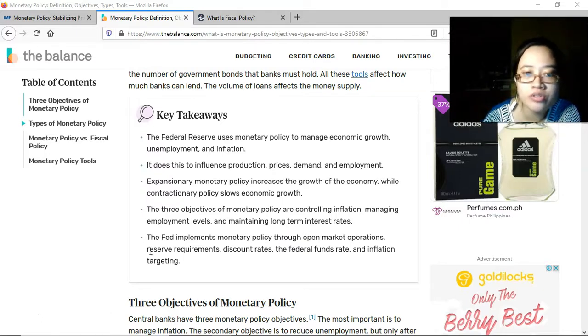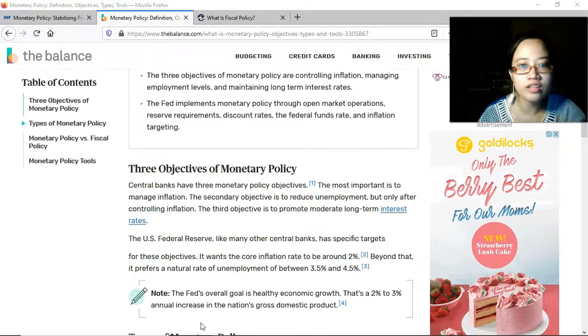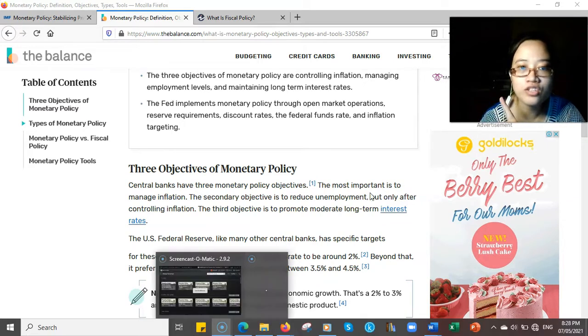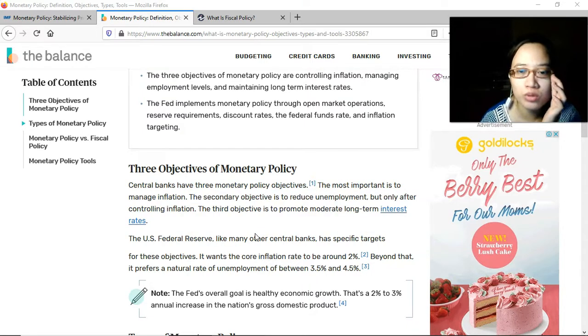Managing long-term interest rates. The Fed implements monetary policy through open market operations. Let's replace this with central banks. Reserve requirements, discount rates, federal funds rate, and inflation targeting. Three objectives of monetary policy: central banks have three monetary policy objectives. Most important is to manage inflation. The third objective is to promote moderate long-term interest rates.